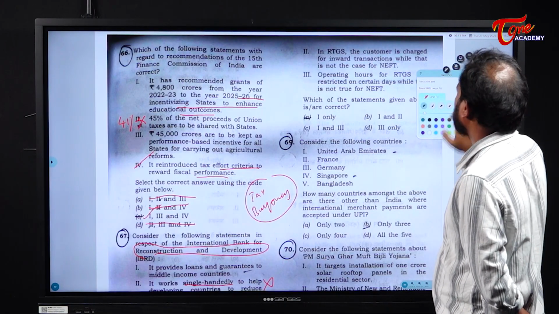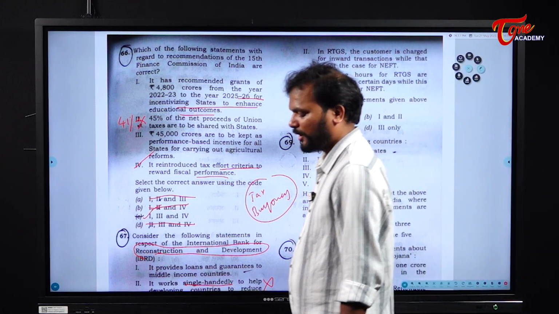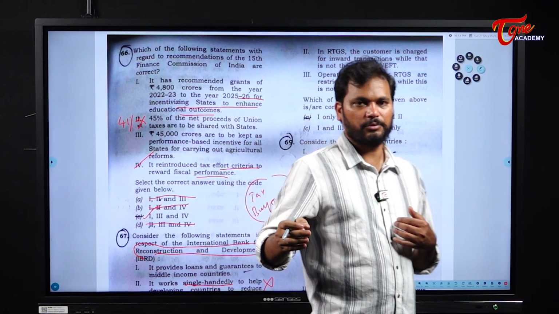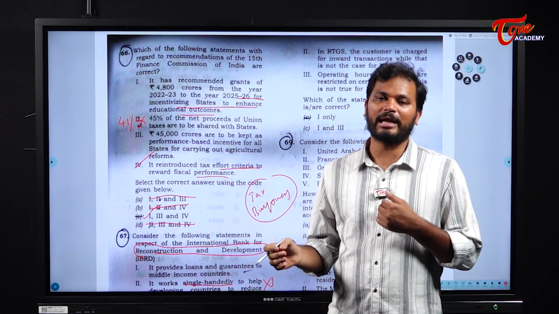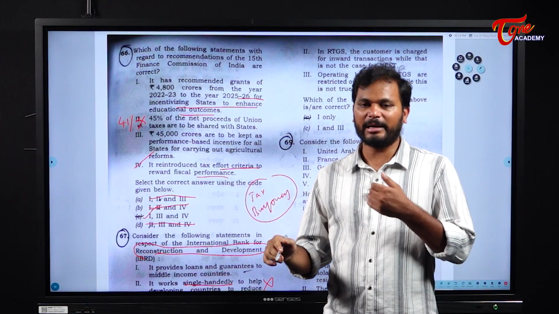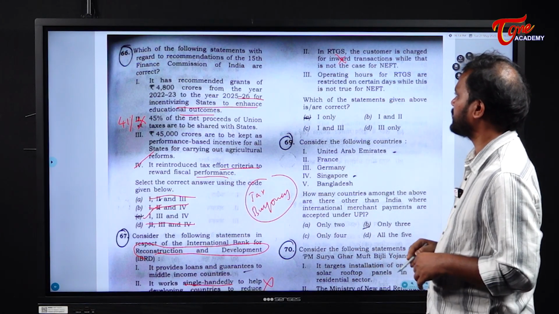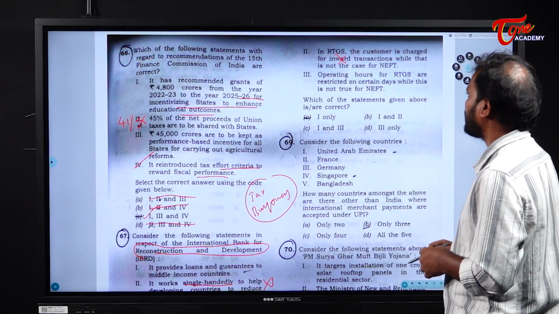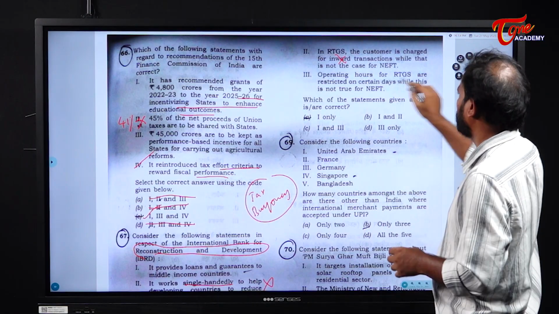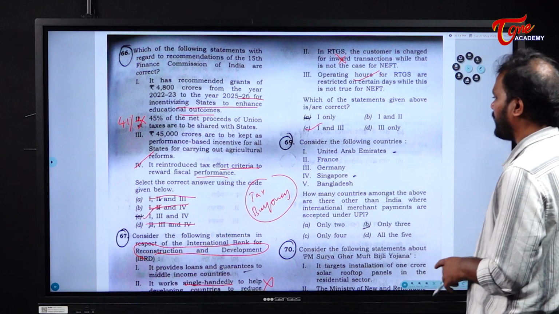In RTGS, the customer is charged for inward transactions, while that is not the case for NEFT. Inward transaction is nothing but some other person sending me the money. Now, for that money, why will I pay the charges? The person who is sending the money needs to pay the charges. So, statement 2 is completely wrong. Next, statement 3. Operating hours for RTGS are restricted on certain days, while this is not true for NEFT. This is also right. So, statements 1 and 3 are correct. Next.